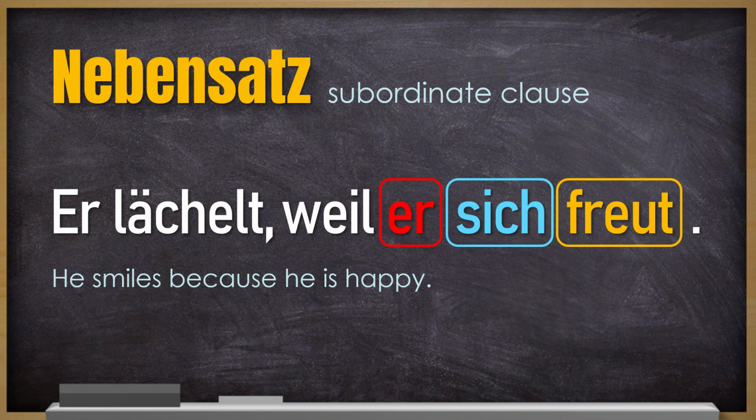Weil, Subjekt, Reflexivpronomen, and at the end of the sentence, conjugated verb. And this is something you should always keep in mind. Don't forget this. In a subordinate clause, the conjugated verb is always at the end.